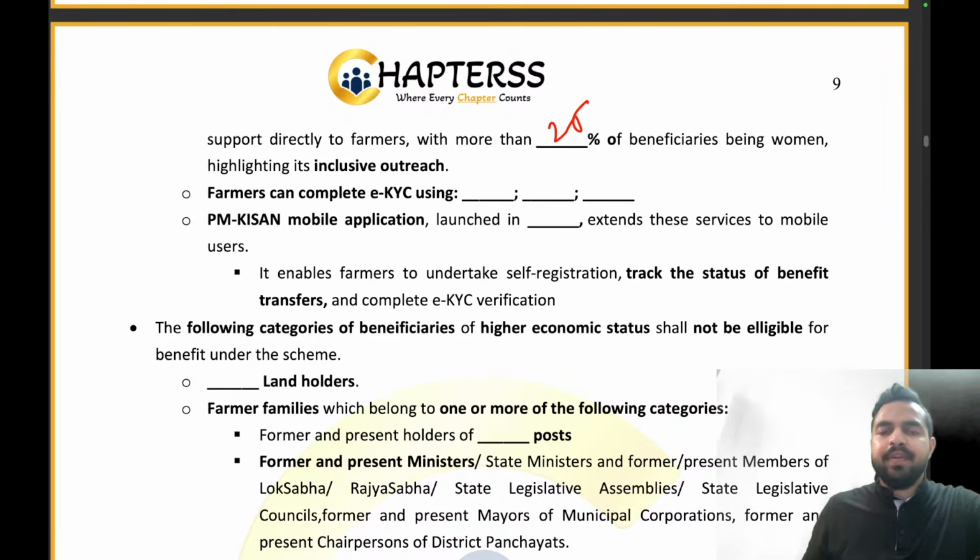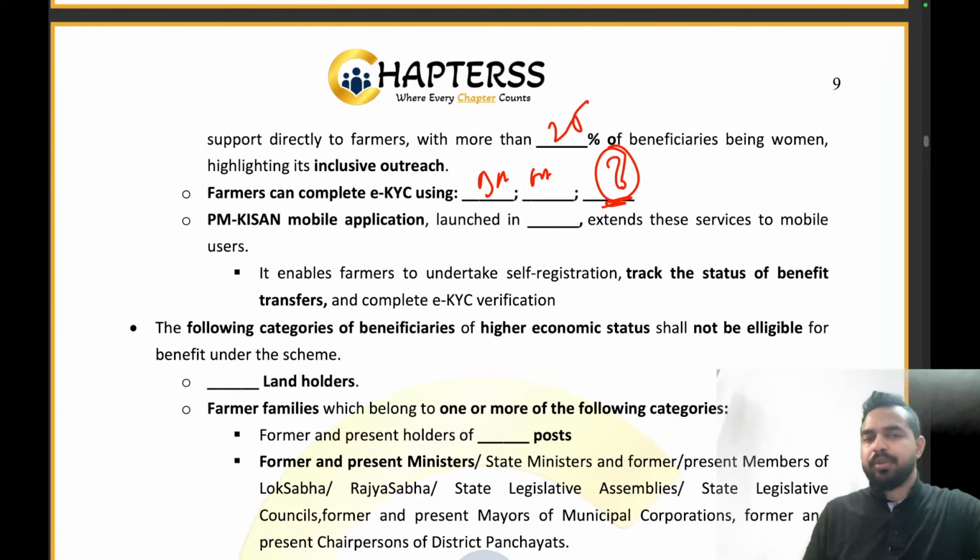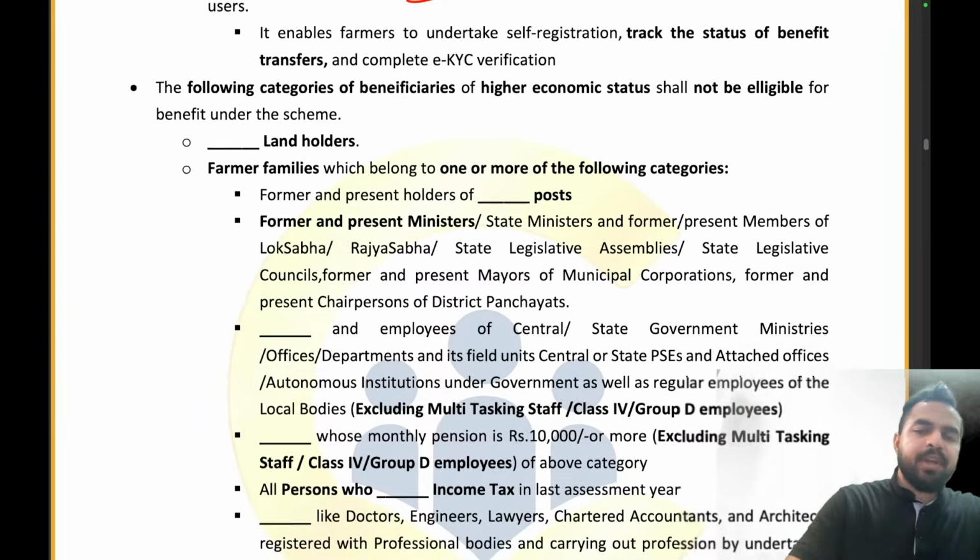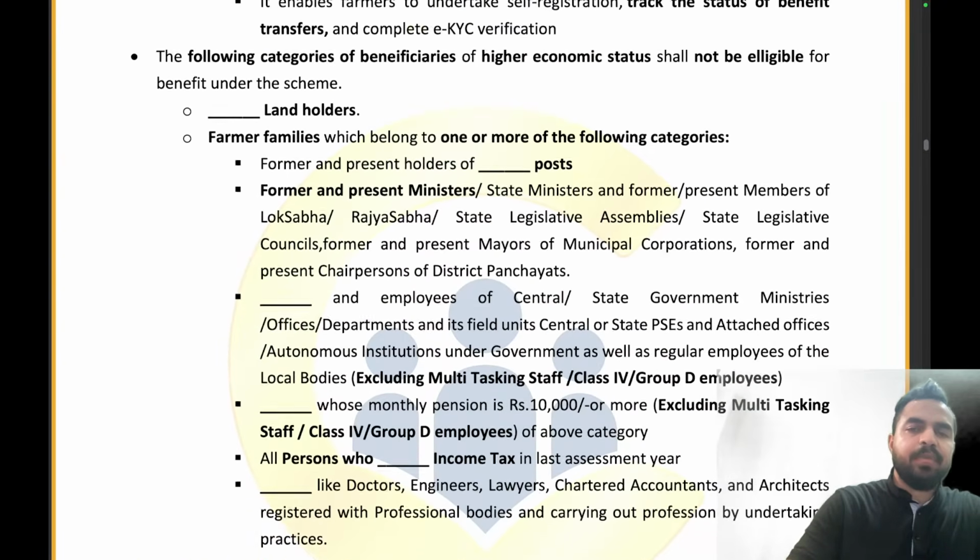Farmers can complete e-KYC. कैसे कर सकते हैं e-KYC दोस्तों? If you are a farmer, this can be done in 3 ways. Clear? That is the biometric authentication, face authentication, and the last one I want all of you to answer me in the chat box. Now moving to the PM-KISAN mobile app, launched in which year? 2020.